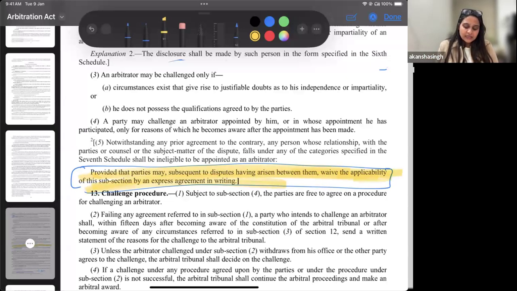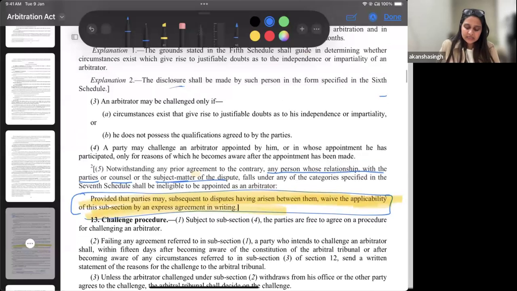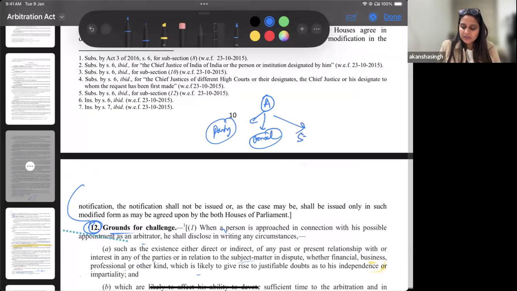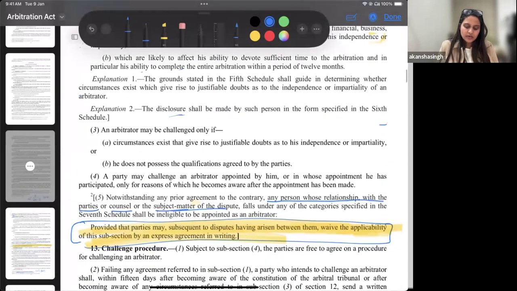So notwithstanding any prior agreement to the contrary, okay, if you do not have a prior agreement, any person whose relationship with the parties or counsel or the subject matter of the dispute, okay, I'll later highlight and tell you what all you are supposed to write. But the arbitrator's relationship with the party, with the counsel, or with respect to the subject matter, or is he interested in the subject matter, all of these are grounds that you have to assess, right?